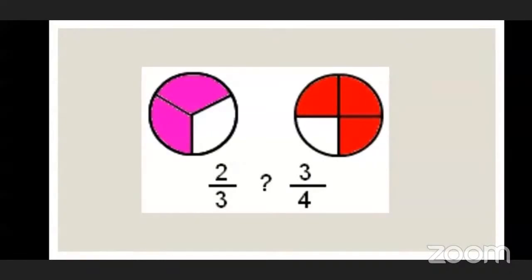Good. Now tell me which fraction is bigger here. 3 upon 4. Why is 3 upon 4 bigger here? Because the numerator was bigger. The numerator is bigger, but beta, the denominators are not the same. So how can we say?